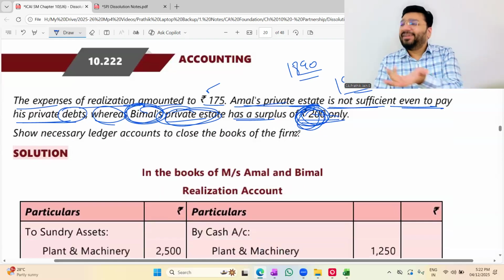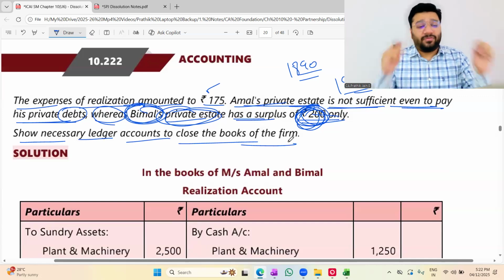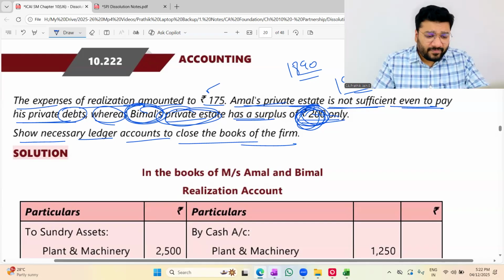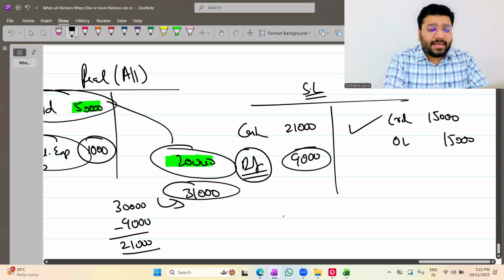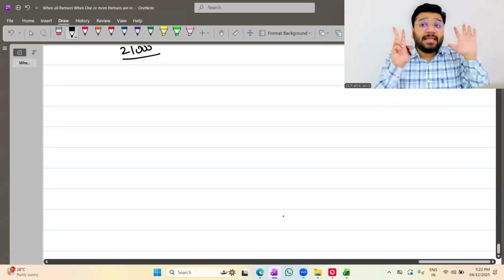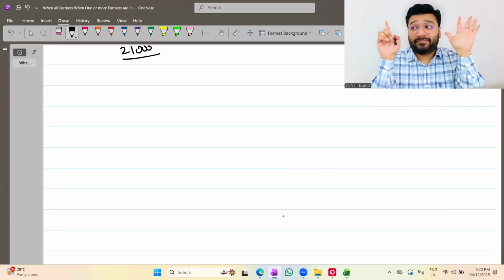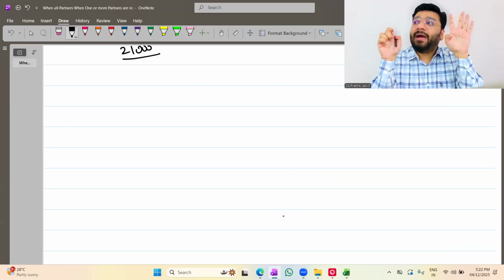Anyways, show the necessary ledger accounts to close the books of the firm. Now tell me, in case of insolvency of all the partners, in total, how many ledgers are you supposed to open? 7. First one, realization account. Then loan to partner, then loan by partner, then sundry liability, then deficiency, then capital, then cash.